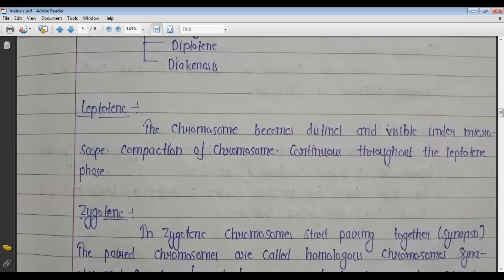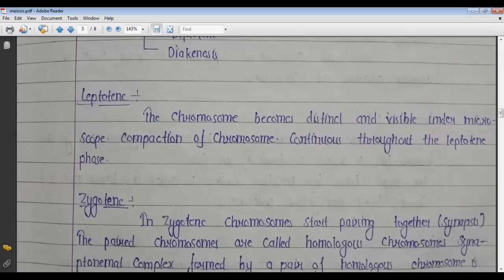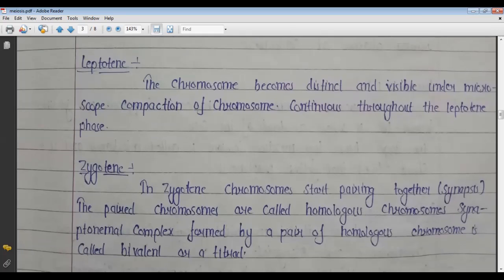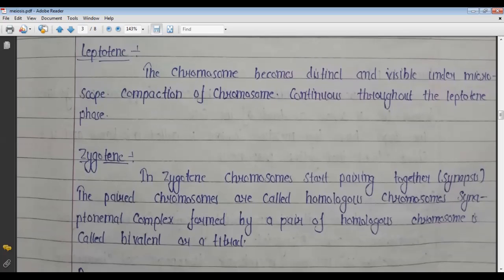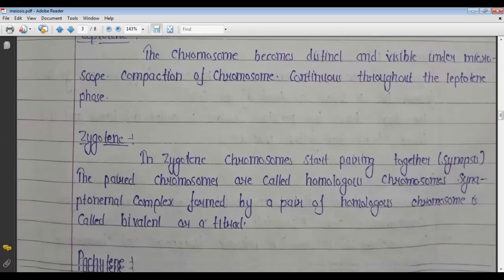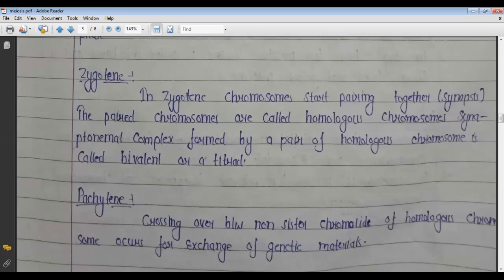In this stage, the chromosomes become distinct and visible under the microscope, and compaction of chromosomes continues throughout the leptotene phase. In the zygotene, chromosomes start pairing together. The paired chromosomes are called homologous chromosomes. And as we know, what is a homologous chromosome?